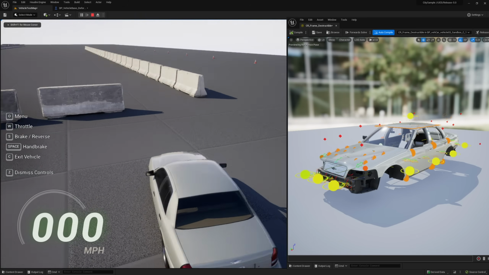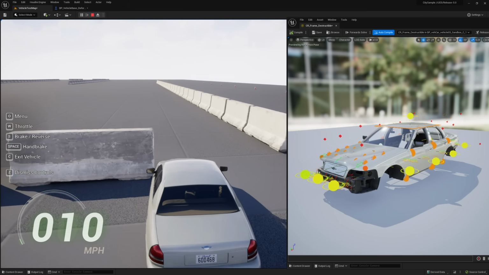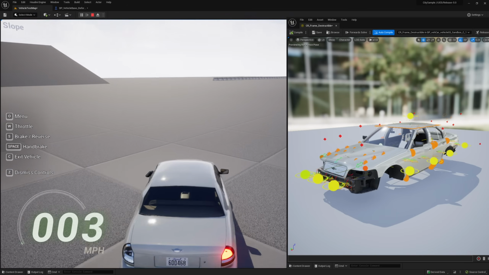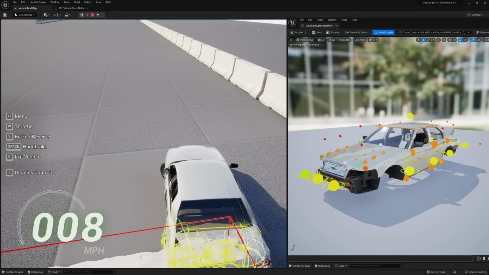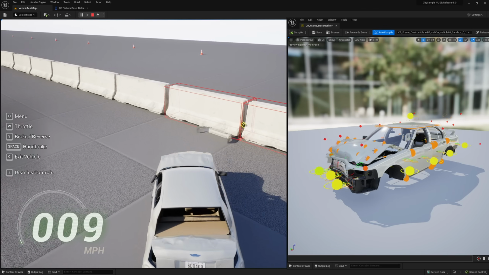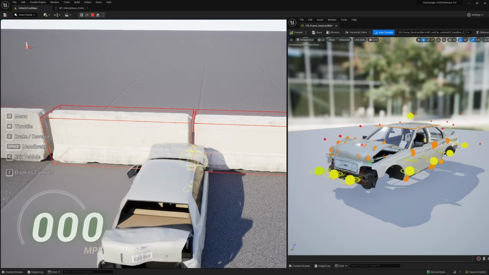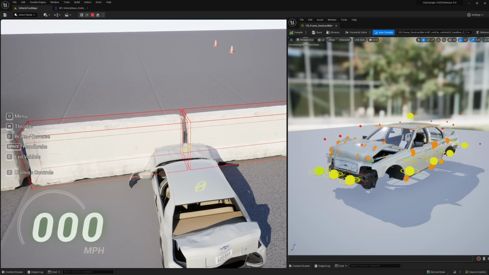So during an impact, what happens is that the part of the car that needs to deform swaps from the nanite representation to the skeletal mesh representation, and then the rigid body simulation pushes the physics bodies around into new positions. This drives the major joints in the skeletal mesh along with it. This in turn drives the vehicle's control rig, which moves around even more of the joints in the rig, and gives us the final deformed pose of the mesh.